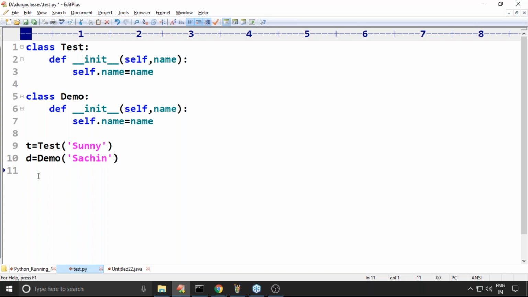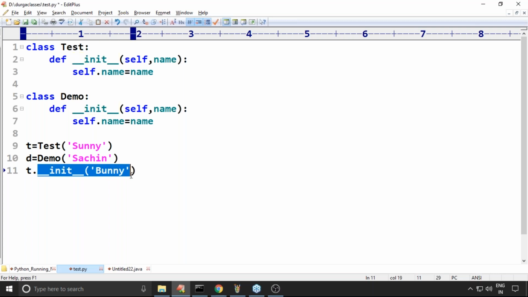Now t.__init__('Bunny'). Which object's value will be changed?